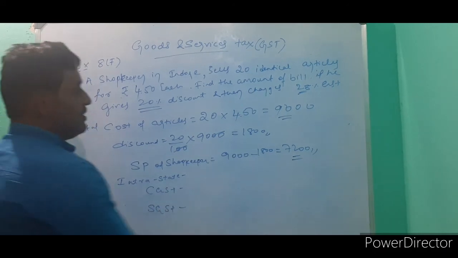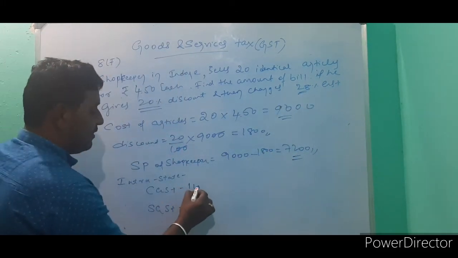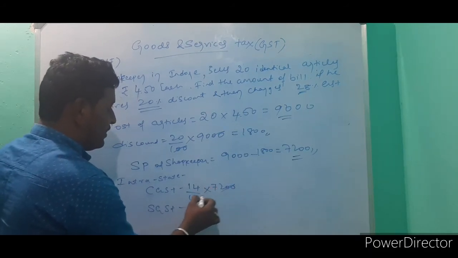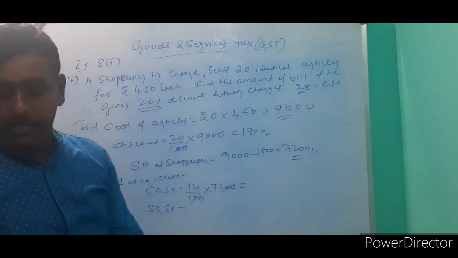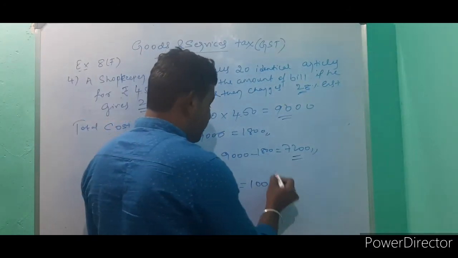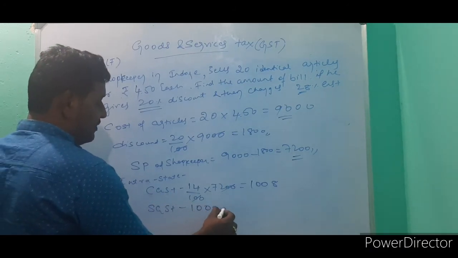CGST means what is the total GST percentage? 28, half means 14 divided by 100 into 7,200. You can cancel 2, 14 into 72. You will get 1,008 rupees as the CGST, and SGST is also the same.